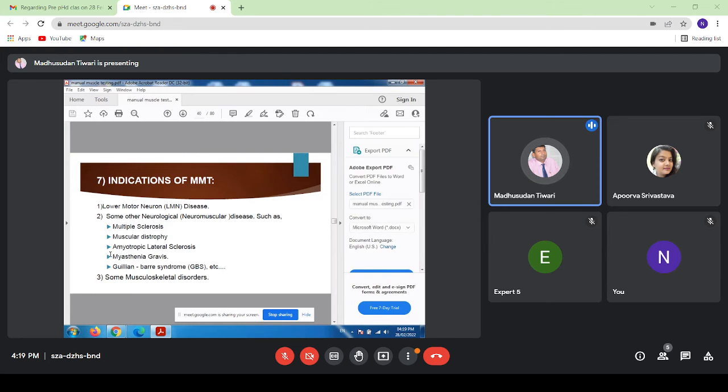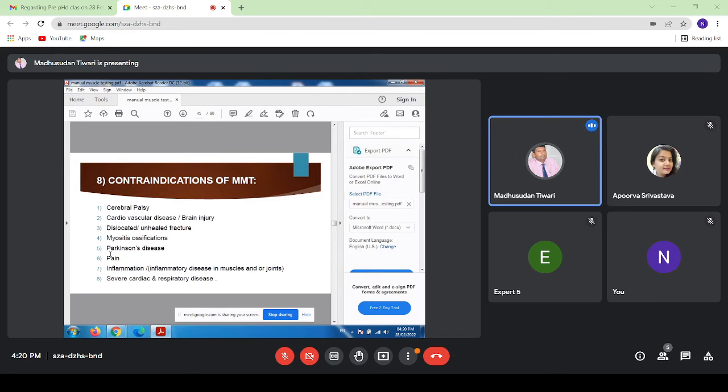These are the conditions in which we do MMT very frequently, and in these conditions MMT is required for the purpose of knowing the improvements where the muscle power is improving.